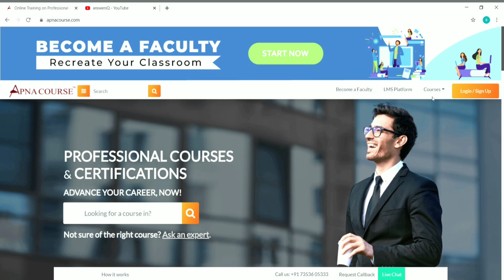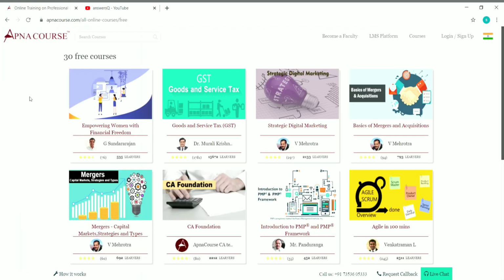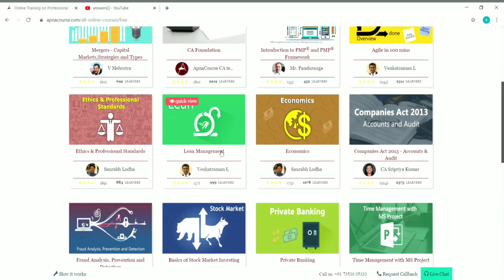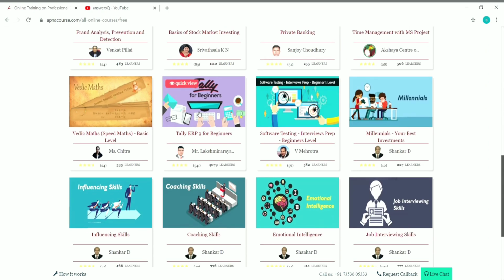So you can see here courses, just click on it. You can see here free courses, click on it to see the free certificate courses offered by Apna Course. So there are 30 free certificate courses offered by Apna Course. These are kinds of courses which you don't often get for free, like the one on GST, strategic digital marketing, CA foundation, lean management courses, and stock market investing. You have a private banking course, and the best one here, Tally ERP9 for beginners.